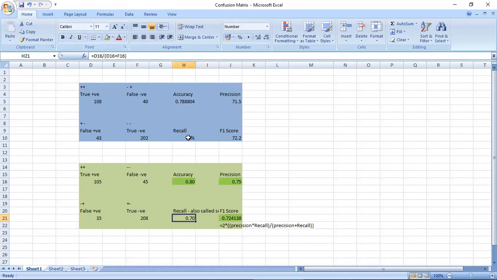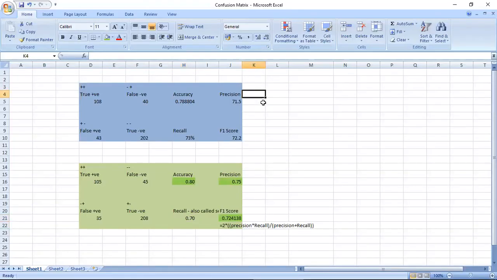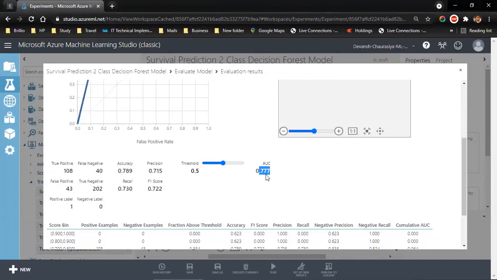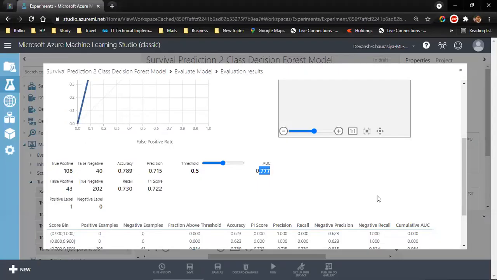Recall has slightly reduced. This will happen when this increases. We cannot increase all the parameters unless we have really done something wrong in our previous experiment. This is slightly gone down, but the area under the curve had slightly increased. So if you see, it is 77% area under the curve. Let me write it. Area under the curve is equal to 77.7, and in our current, how do we go back?